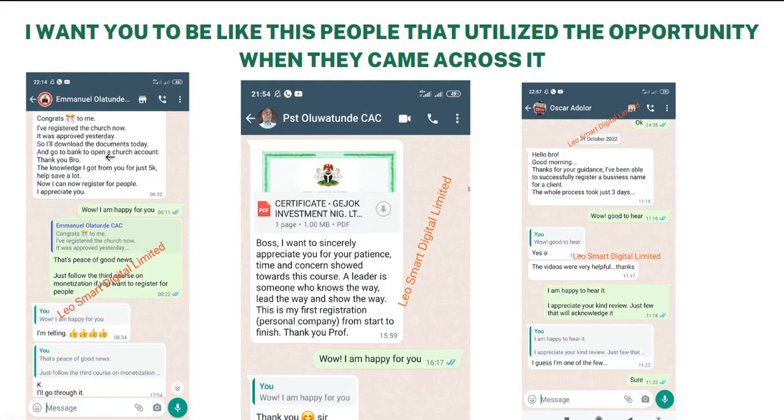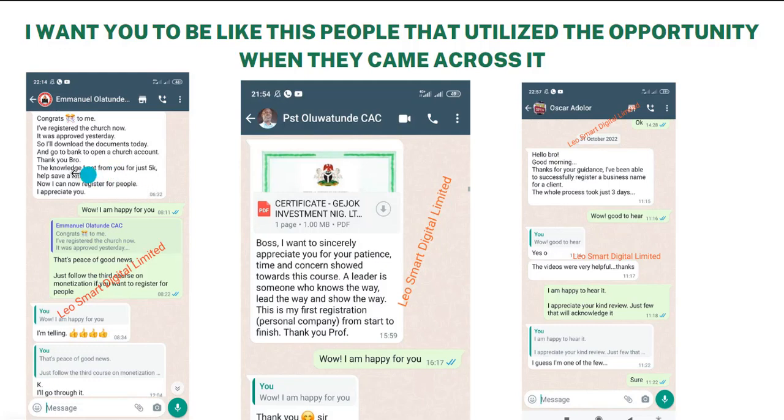They came across my ad on Facebook, they came across my course, and they grabbed the opportunity to be mentored. Now, this is a pastor. Congrats to me, I've registered a church now. It was approved yesterday, so I'll download the documents today and go to the bank to open a church account. Thank you, bro. The knowledge I got from you just helps save a lot.